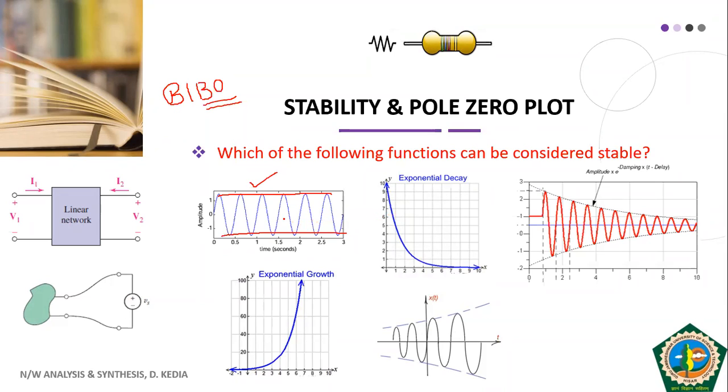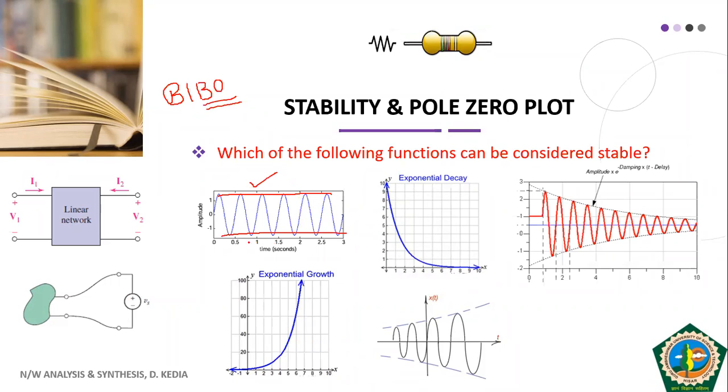We cannot say for this function that this will become zero at infinity or at infinite time. So we can say that this sinusoidal function lies at the boundary of stable system and unstable system. We cannot call it bounded, we cannot call it unbounded, so it lies on the borderline. This is one thing that you should appreciate.